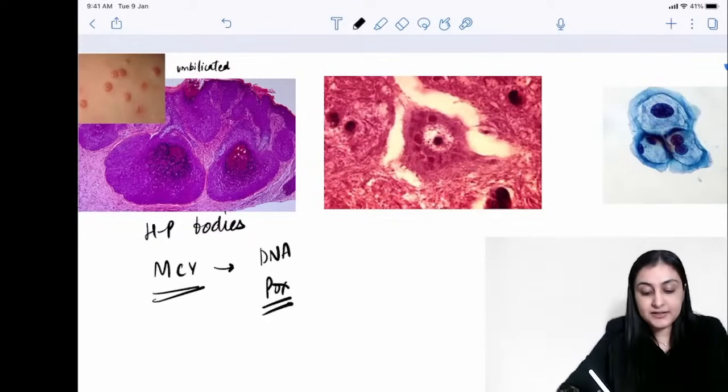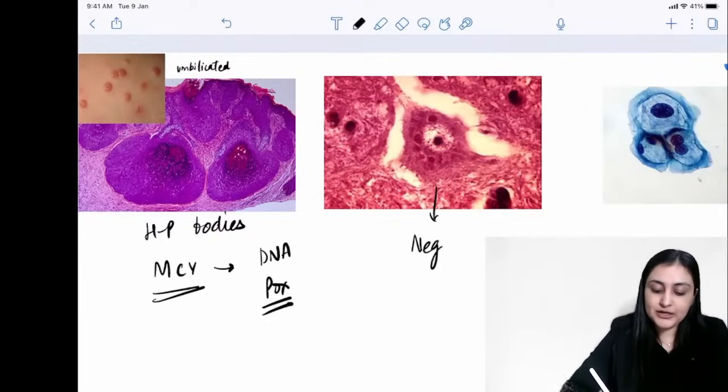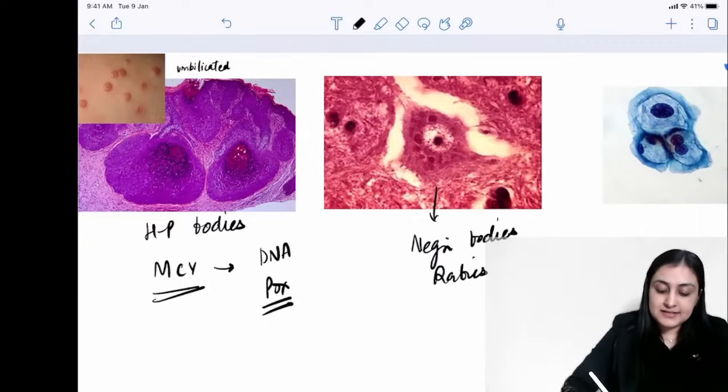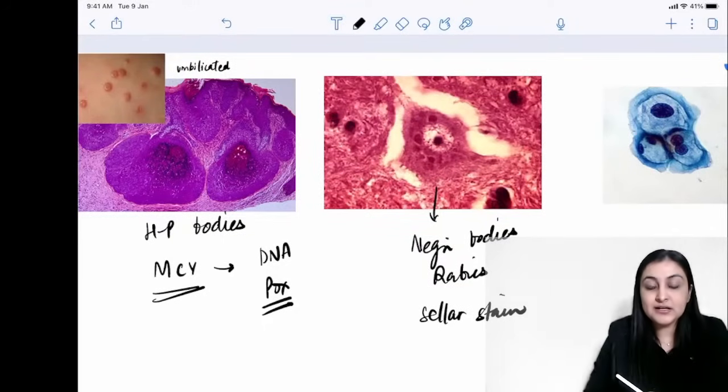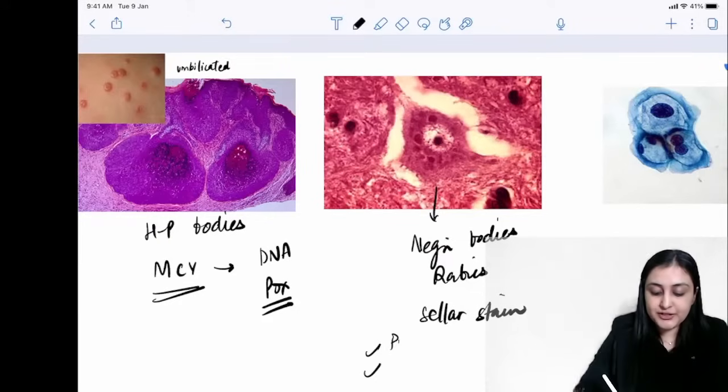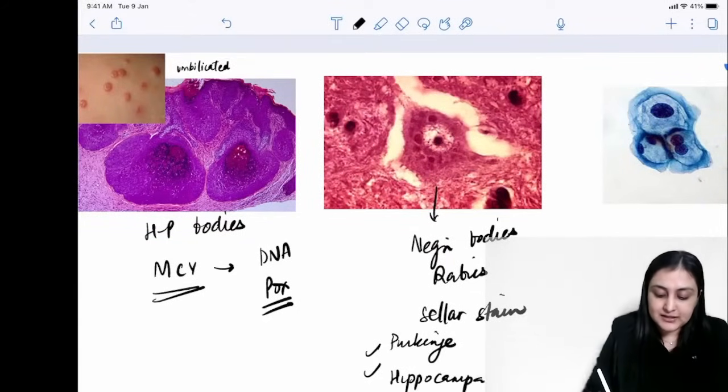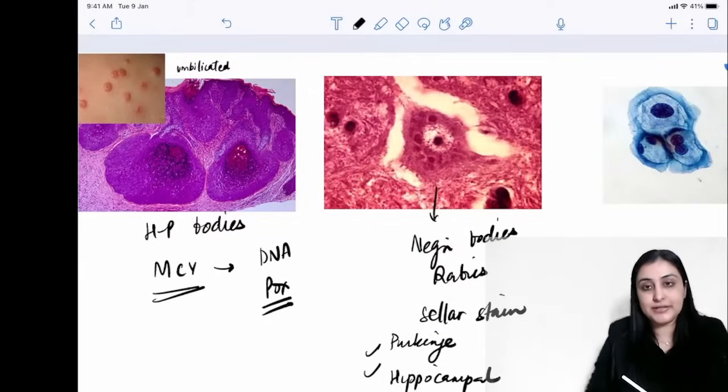What do you see here? These are the Negri bodies which you see in rabies, and this is the stain, that is the cellular stain that is used here. And along with that, what are the cells which are affected? So two sites you want to remember. You want to remember Purkinje cells in the cerebellum and hippocampal cells, right?